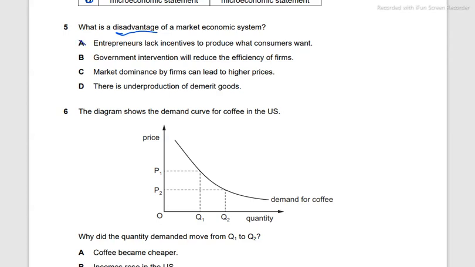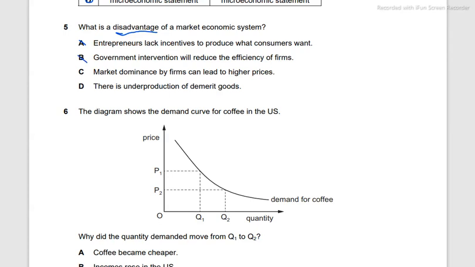Government intervention would reduce efficiency of firm. Even by reading the first two words, that is government intervention, we can stop right there, since this is the market economic system. It's not a planned economic system. It's not a communist economy. This is a market economic system where government intervention is at minimum, and government intervention will reduce the efficiency of firms. That is not what we're looking for. That can happen though in a mixed economic system.